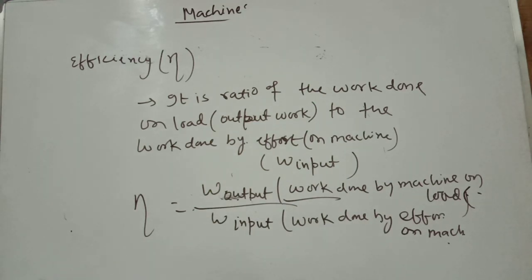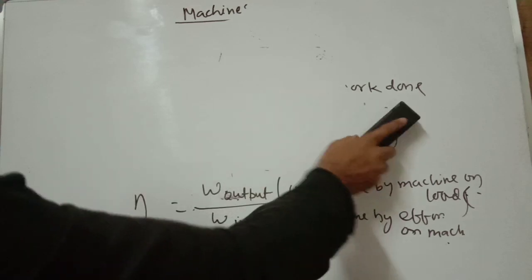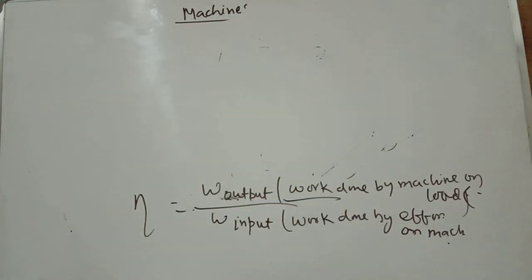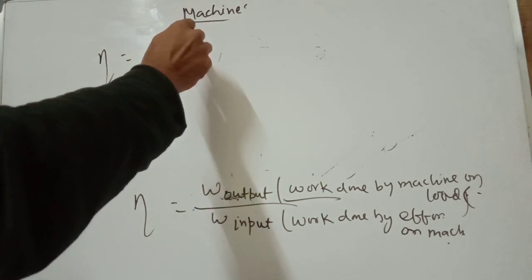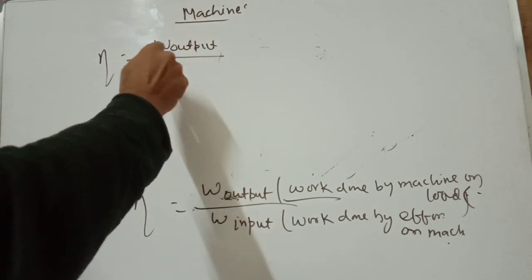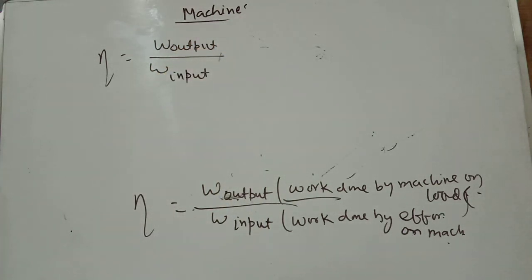So simply, efficiency is work output over work input, where work output means work done by the machine on the load.